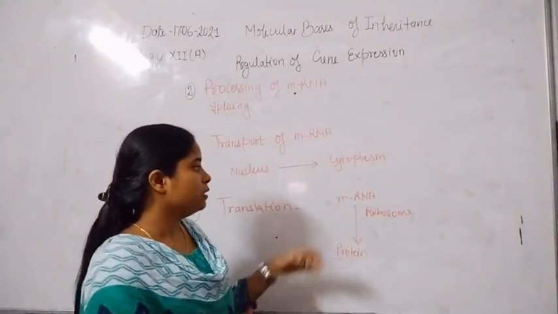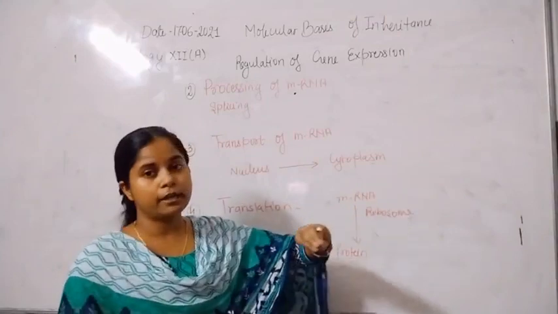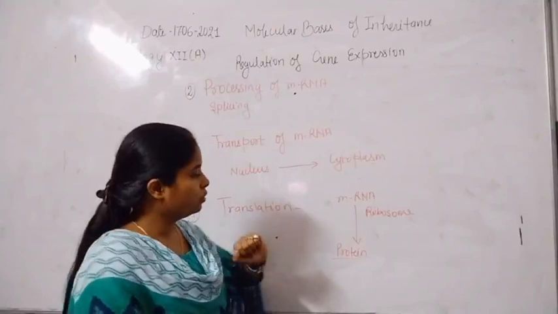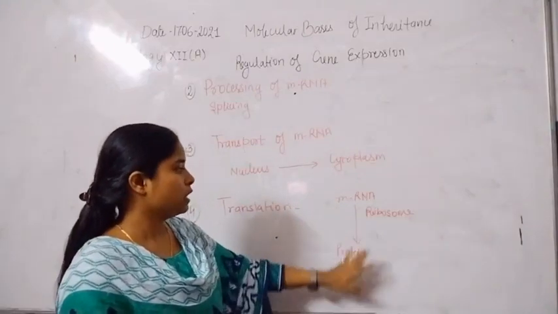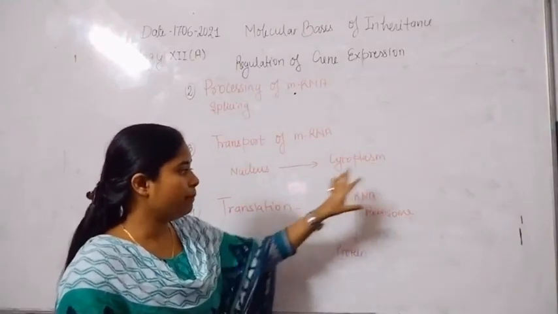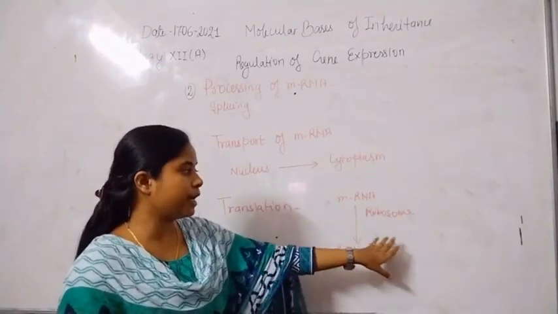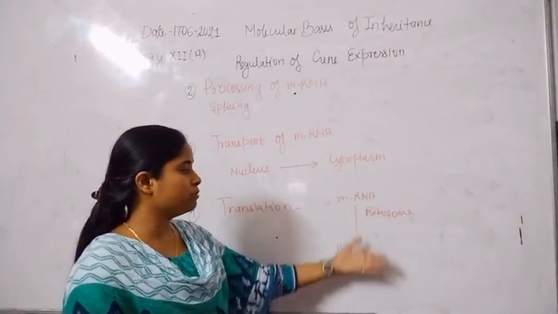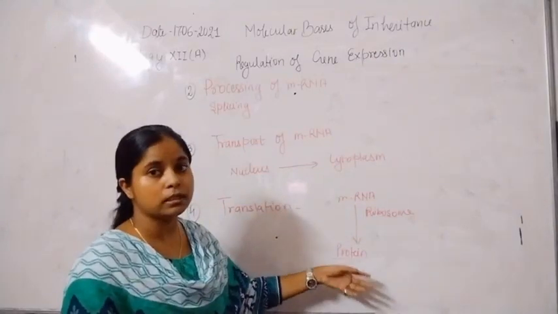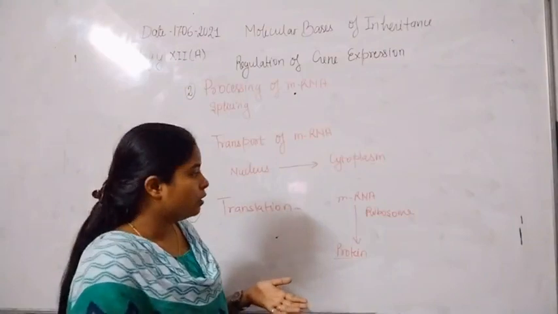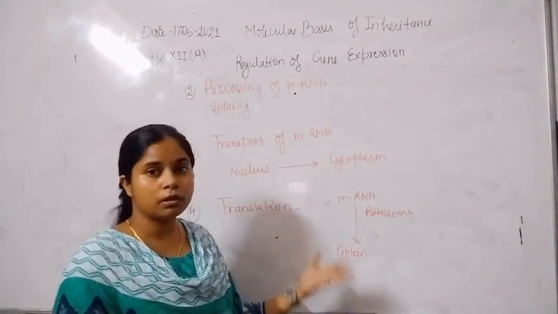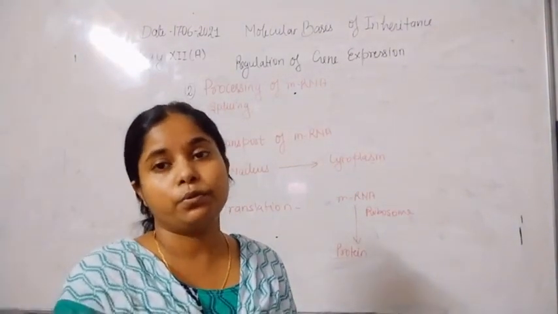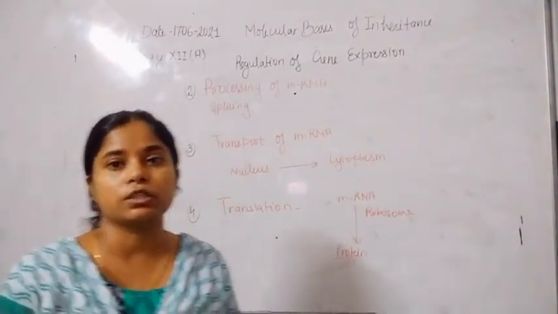So the nucleotide chain is replaced by an amino acid chain or peptide chain. This is quite different as compared to the transcription or replication process, so for this purpose many components are involved during translation.